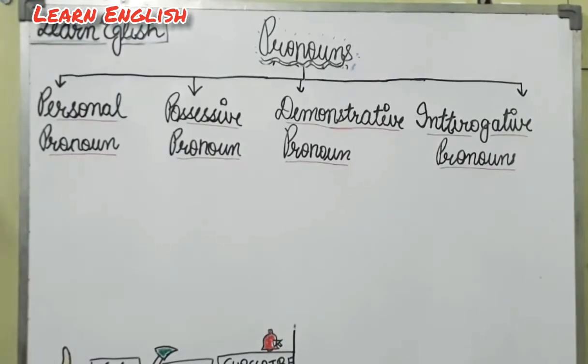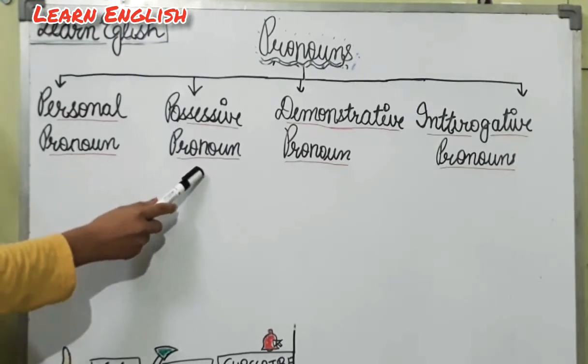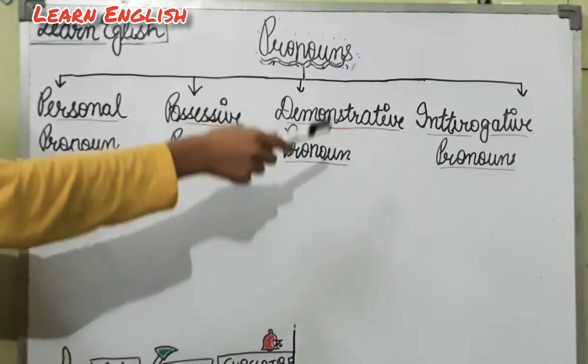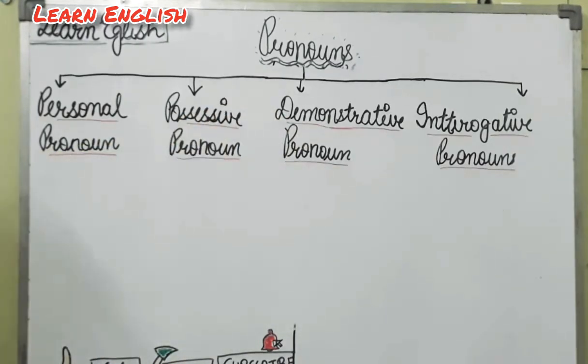So here are the types of the pronouns. In this video we are going to revise only 4 types of pronouns. They are personal pronoun, possessive pronoun, demonstrative pronoun and interrogative pronoun. So first of all, we are going to revise personal pronouns.